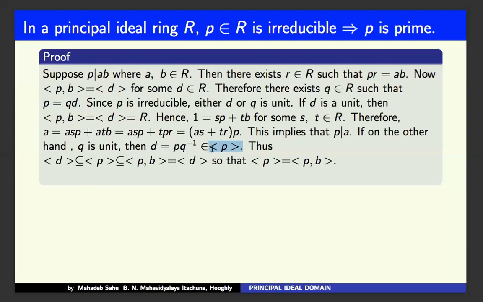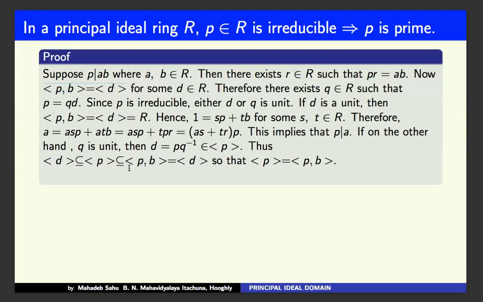Therefore, the ideal generated by D is also a subset of the ideal generated by P. And the ideal generated by P and B is the ideal generated by D. So the ideal generated by P is a subset of the ideal generated by P and B, which equals the ideal generated by D, which is a subset of the ideal generated by P. So both sides are equal.